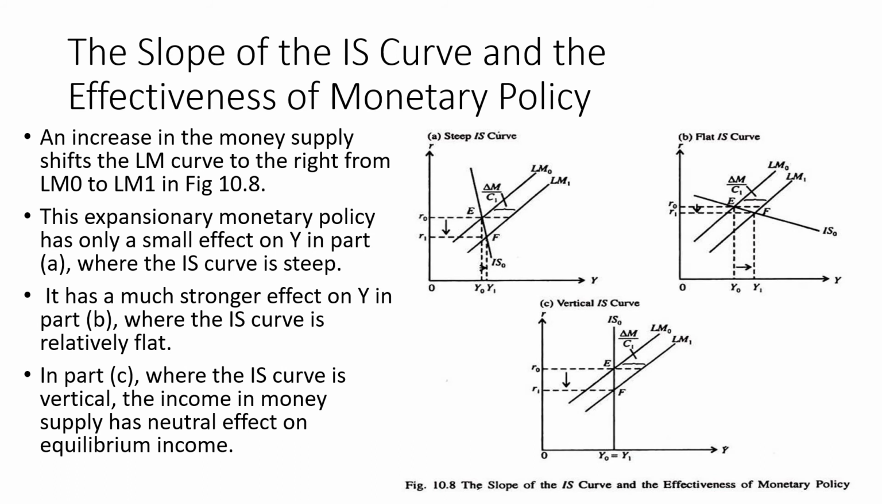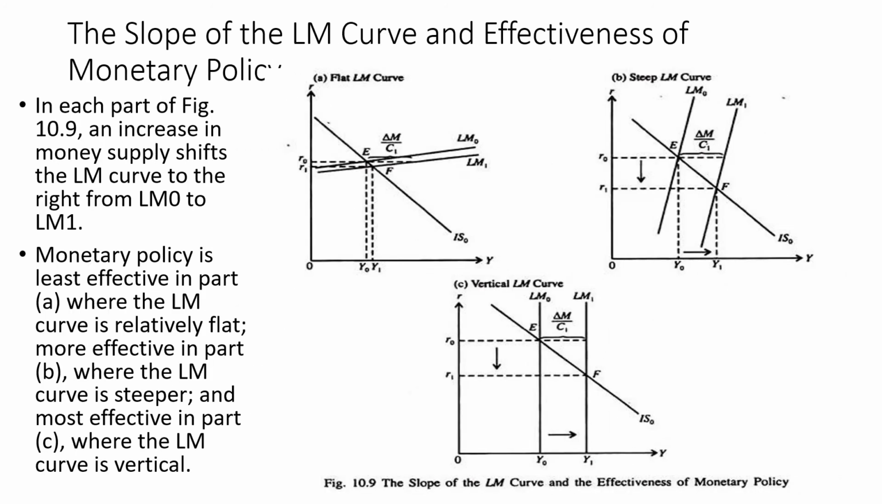Moving to the slope of the IS curve and the effectiveness of monetary policy, an increase in the money supply would shift the LM curve from left to right. This expansionary monetary policy has only a small effect on income where IS is steep. It has a much stronger effect on income where IS is relatively flat. If you look at panel C, you would see that IS is vertical, and the money supply has a neutral effect on equilibrium income.